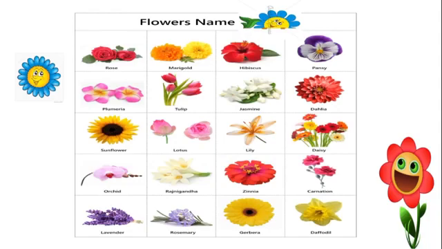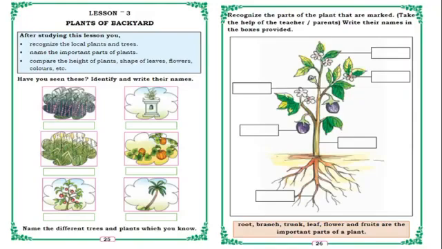So next, children, we can see many types of plants and even many types of flowers also, and with many colors, isn't it? Yes. So for example, rose, marigold, hibiscus, pansy, plumeria, tulip, jasmine, dahlia, etc. So we can see many types of flowers with many colors. All flowers have different colors. Yes, no? Yes. So next we will move on to our textbook pages.